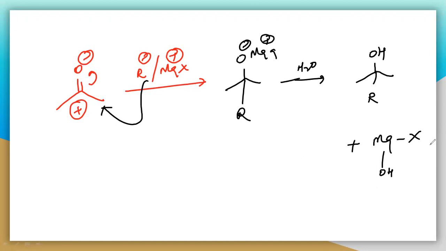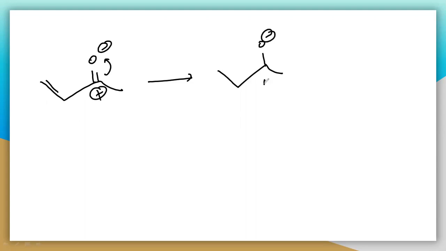This is a simple reaction with a Grignard reagent, but this is a simple carbonyl compound. But when you take this particular carbonyl compound as an alpha beta unsaturated carbonyl compound, let us see that example. So see here, it will undergo, this is a double bond. What happens? This is a positive charge, and we will get O minus, and this is a positive charge.